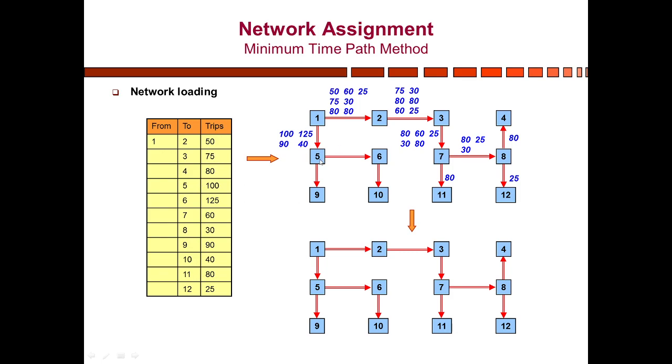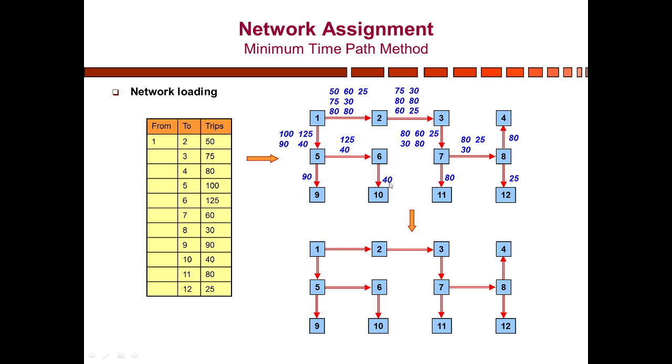Now node 5 will get its due share of trips, which is 100, and since node 9 is also only receiving trips, it will get its due share, which is 90. So 125 and 40 will be assigned to the link from 5 to 6, and node 9 gets its due share of 90. Now we can see from this table that node 6 is getting its due share, which is 125, and the due share of node 10 is 40. So 40 will be assigned to the link from 6 to 10.